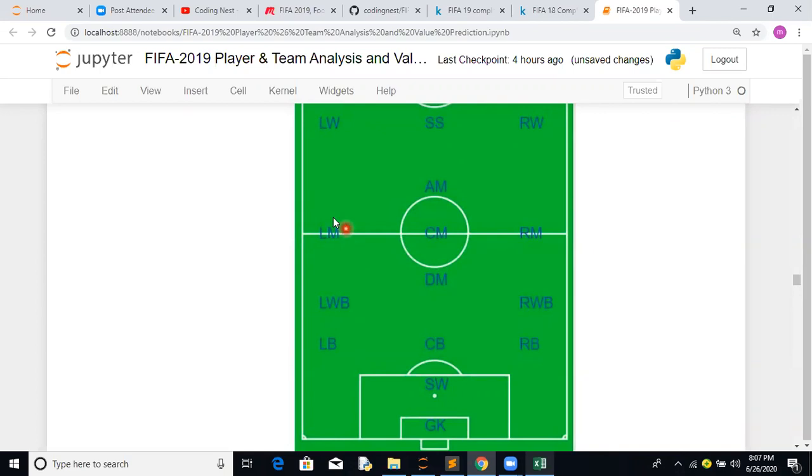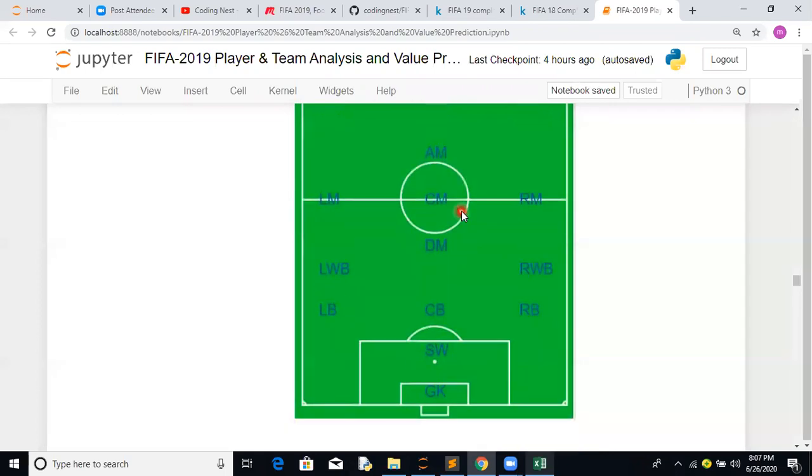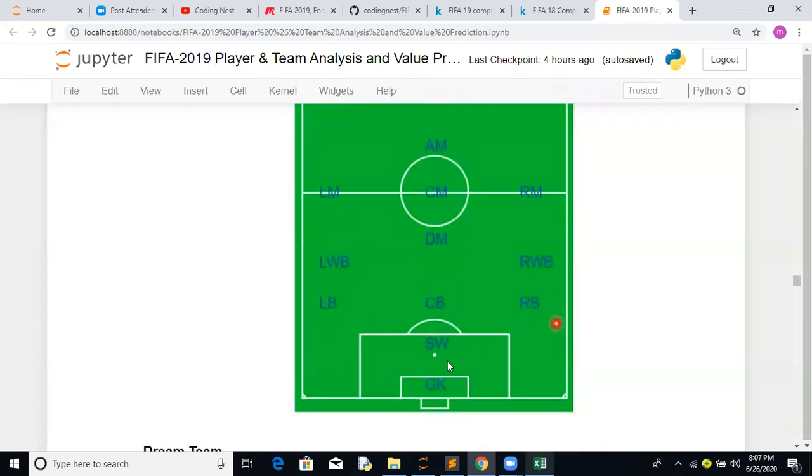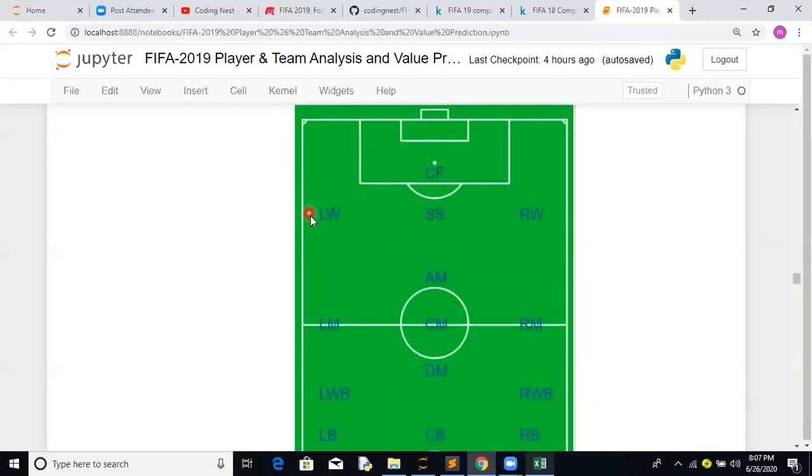Defensive midfield, left midfield, right midfield, central midfield, attacking midfield. Sometimes this is also called central attacking midfield. These all compose your defensive part. These all compose your midfield part. This is your central striker, central forward.